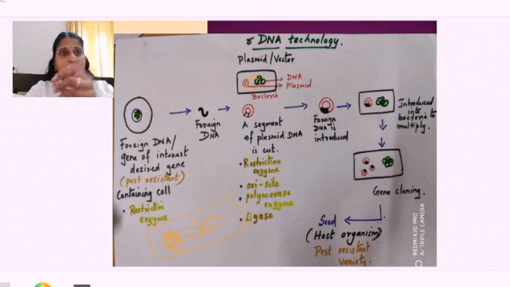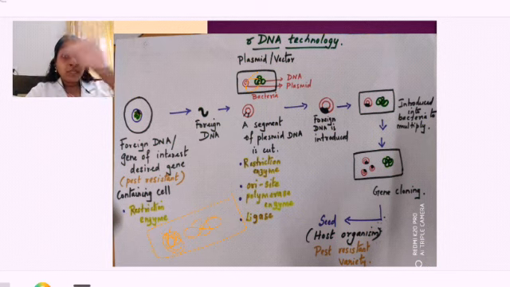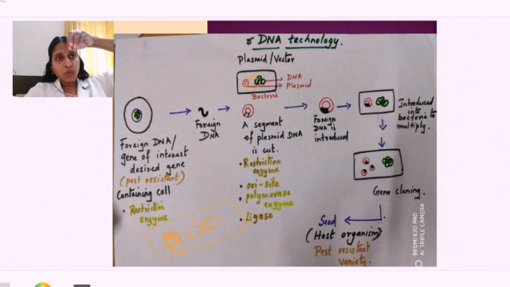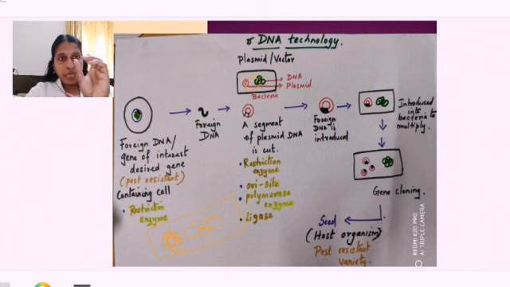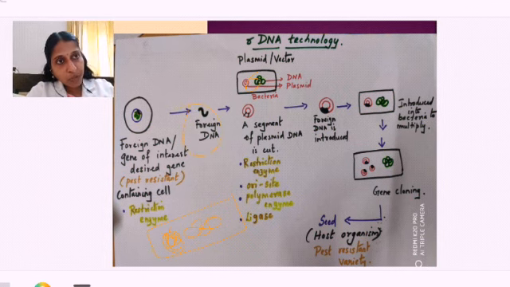So how to take out that plasmid? You know, I will dissolve the cell wall, then the nuclear content and all will be dissolved, meaning the cellular content will be dissolved, and I will be taking out that plasmid. In that plasmid I will add restriction enzyme and the plasmid will break. A fragment will be created with the help of restriction enzyme. When I am cutting with one particular restriction enzyme, one segment will open. In that segment I am going to introduce this foreign DNA.